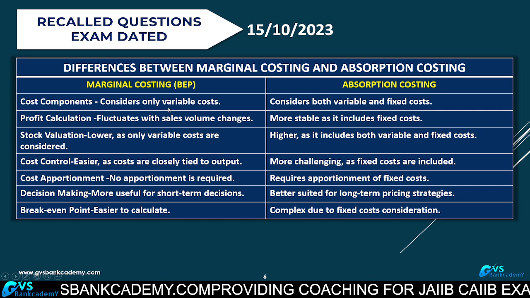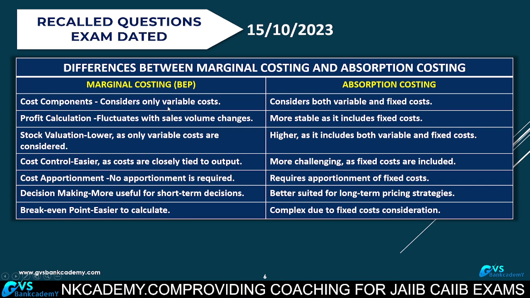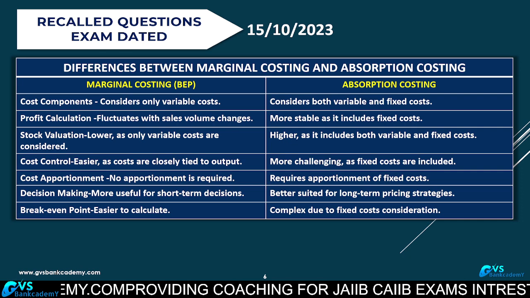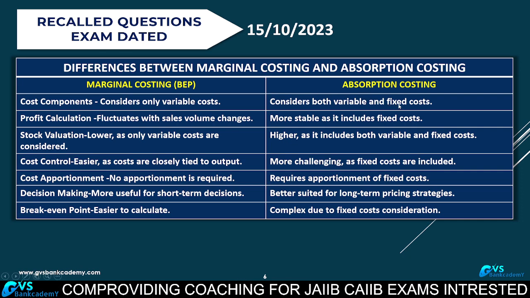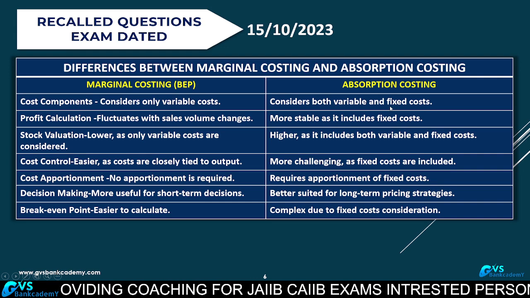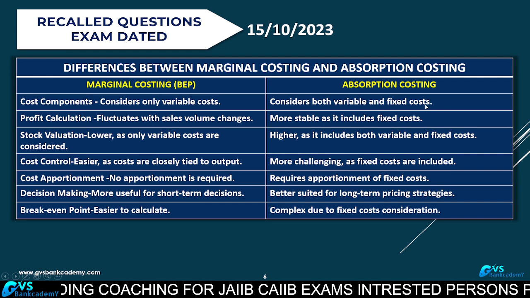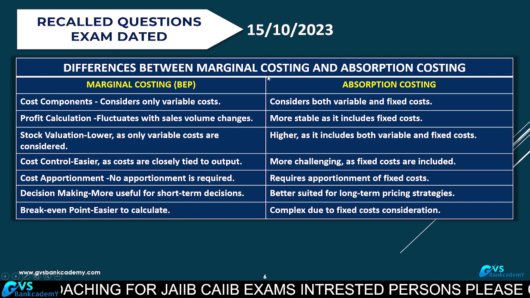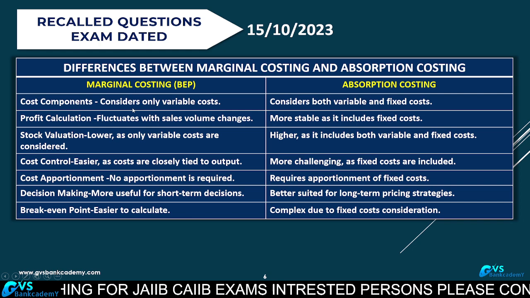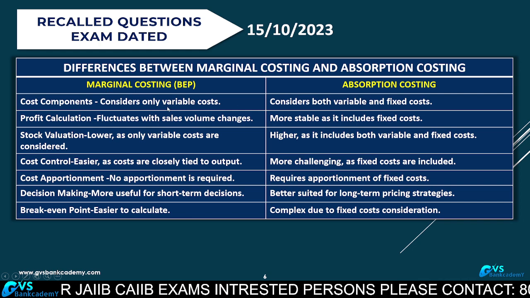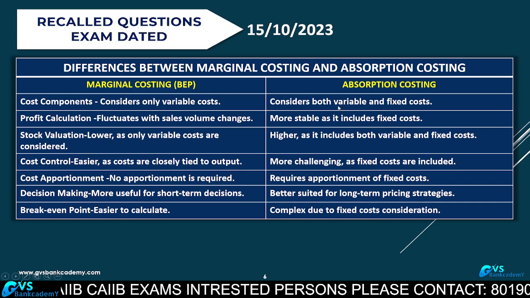Variable costs are wages, raw material prices, power and fuel. Fixed costs are depreciation, salaries, insurance, term loan interest. Fixed cost is constant. The first and major difference between marginal costing and absorption costing: marginal costing considers only variable cost, absorption costing considers both variable and fixed cost.